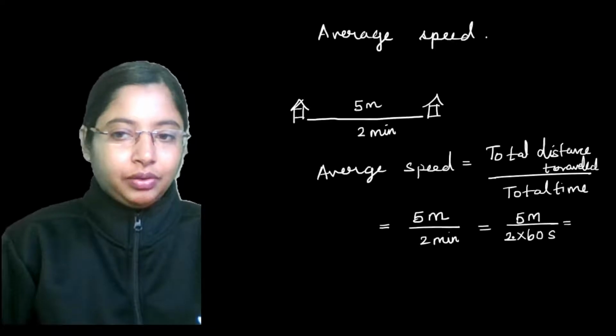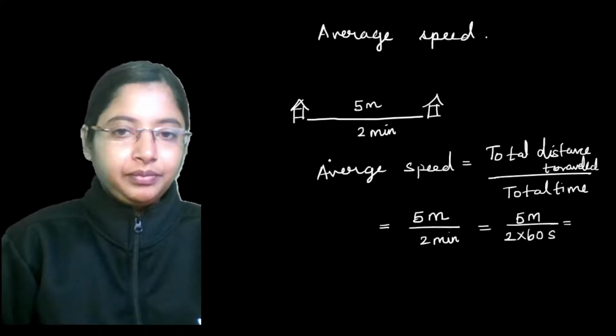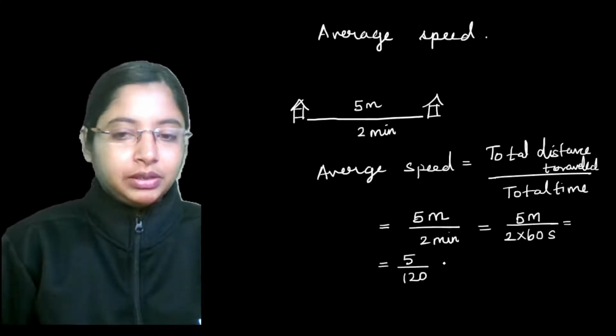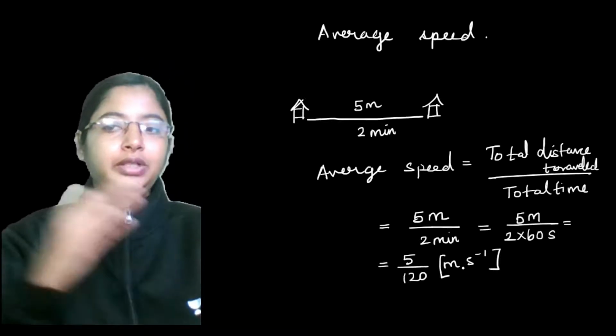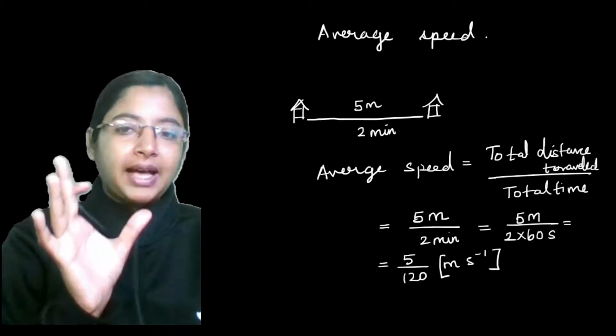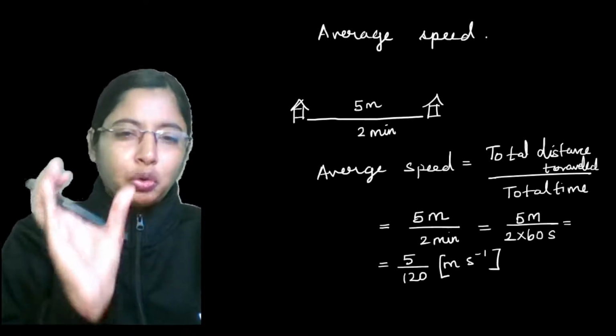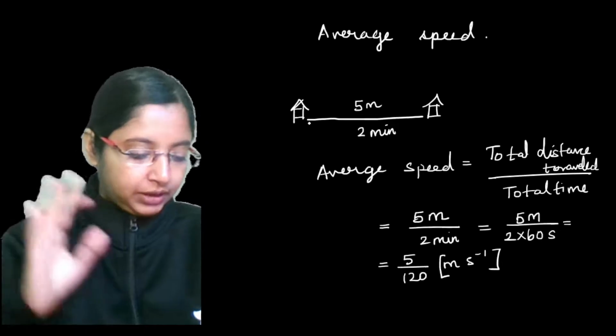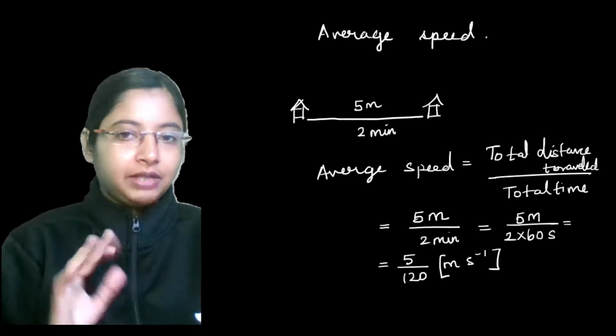So from here you can get your average speed. Your average speed in this case will be 5 by 120 meters per second. Whenever you're talking about average speed, you're talking about the total distance traveled from the initial to the final position, divided by the time, which gives you the average speed.